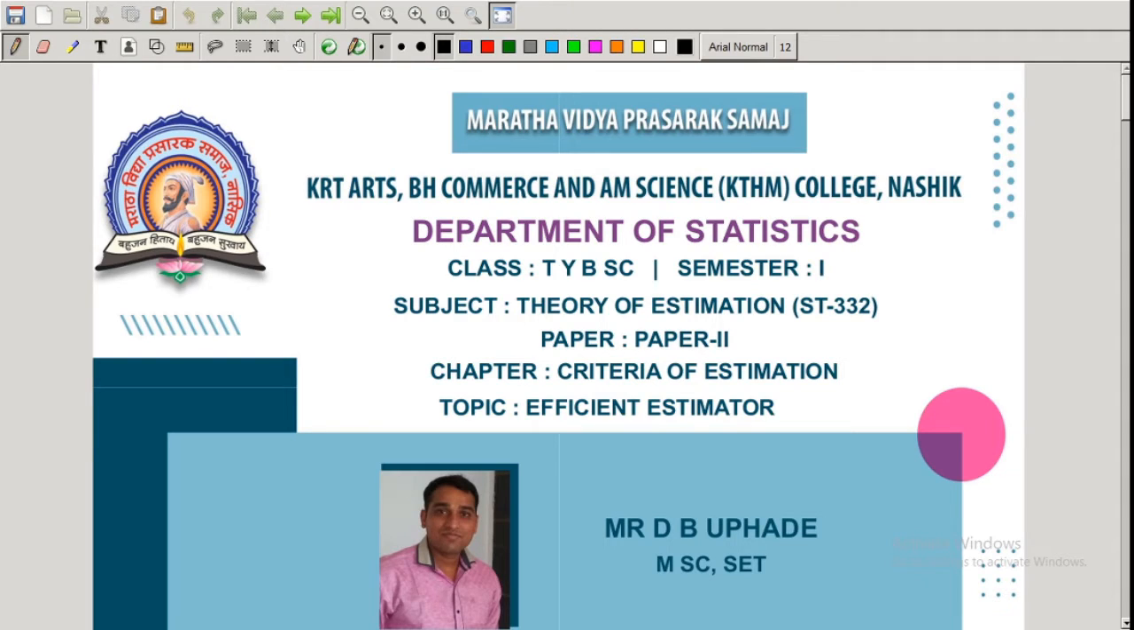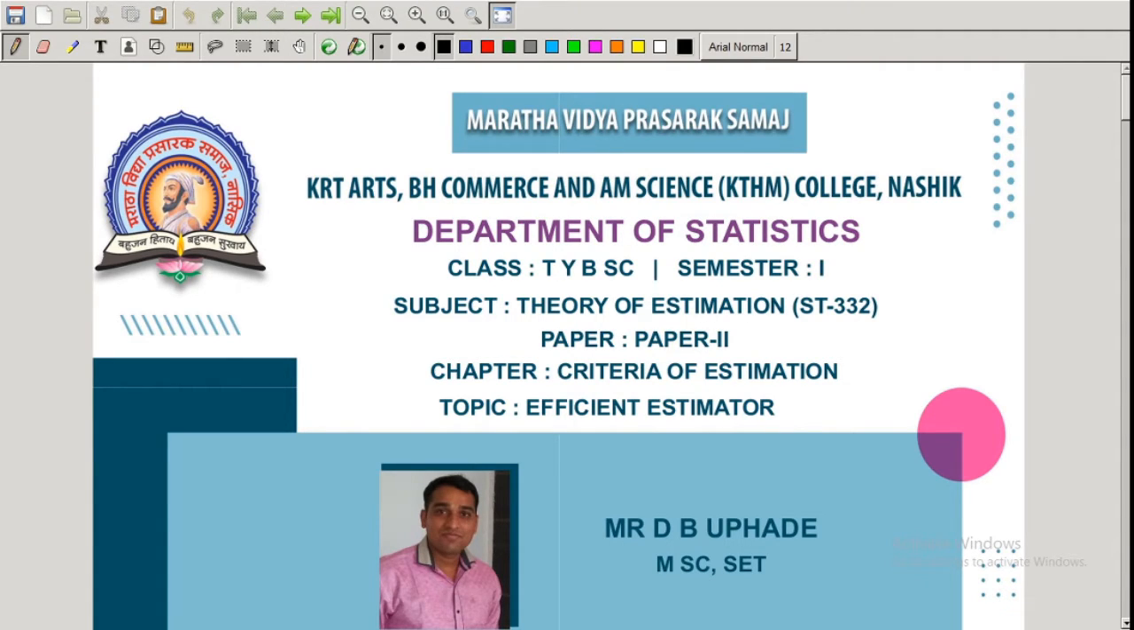Competing estimators can be compared by defining a measure of closeness of an estimate to the unknown parameter theta. An estimator T dash of theta will be judged better than estimator T if the measure of closeness of T dash to theta indicates that T dash is closer to theta than T.